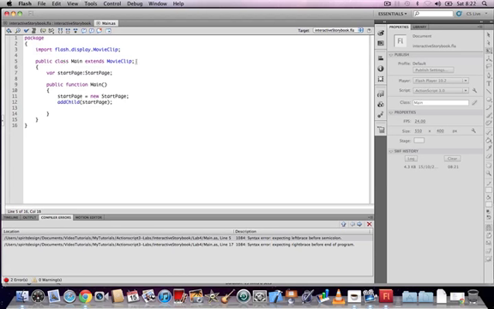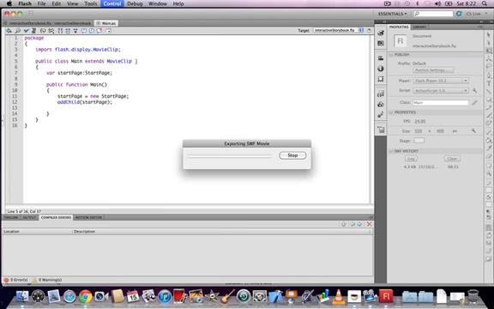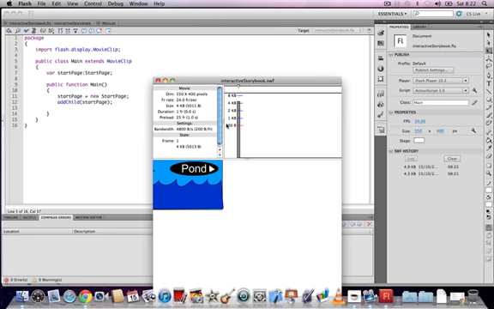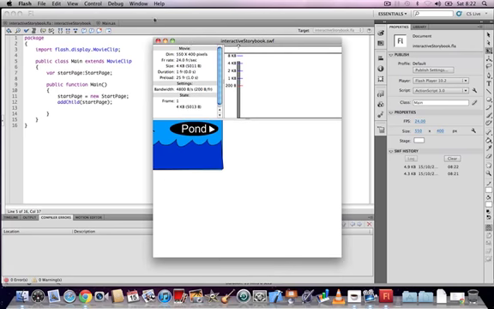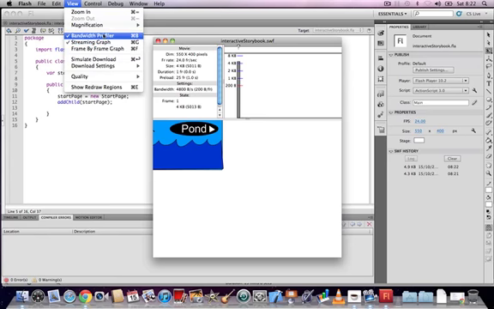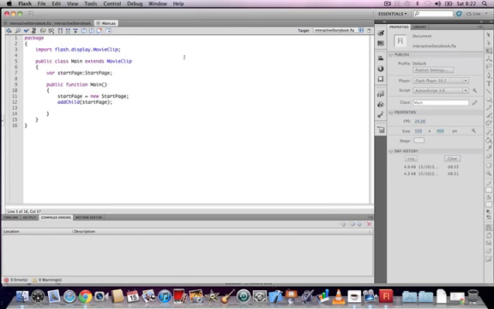Let's have a look at the code. The first line of code declares a variable. This is var start page colon start page. And a variable is anything that stores information. You can think of it like an empty box. You can call a variable anything.